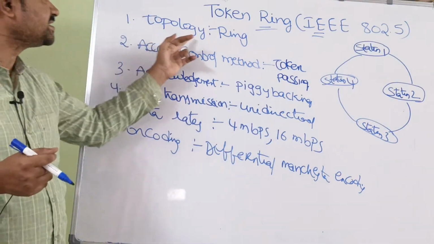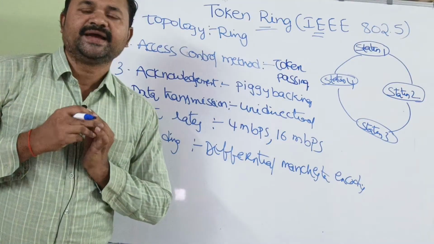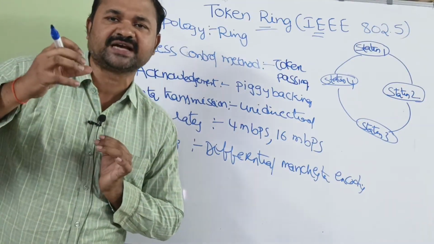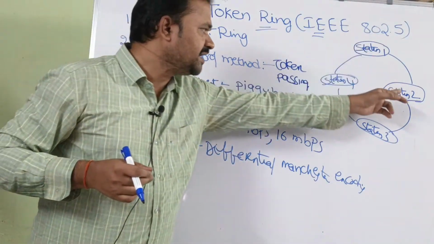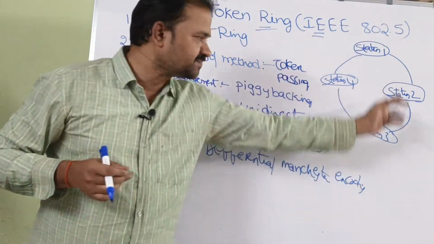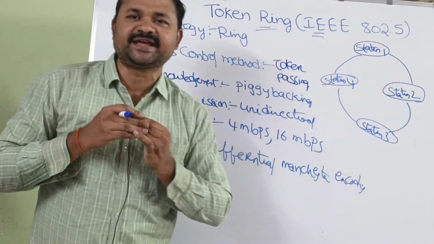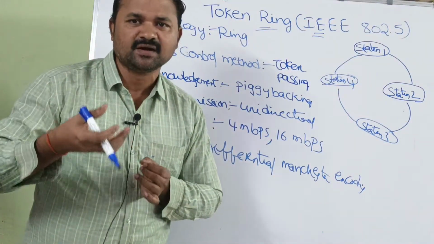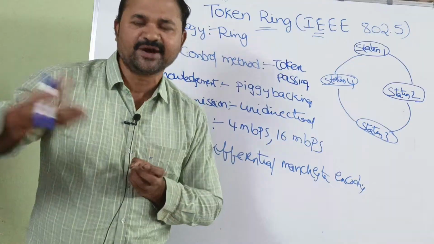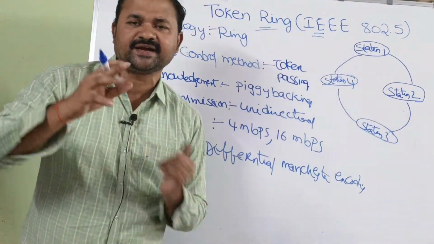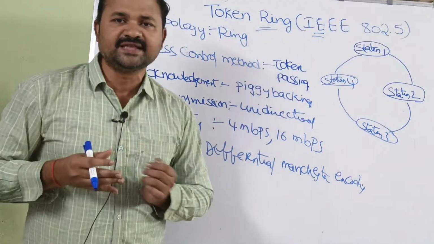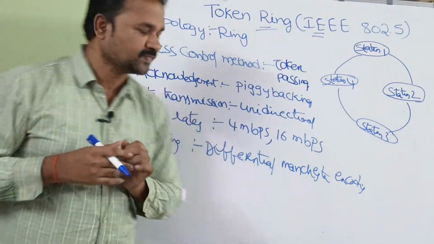The first point is topology. In token ring, mainly we use ring topology. So let's take an example here. Here we have 4 stations. Station means it can be called a computer or a device or a host. So here 4 stations are connected with one another in ring fashion.